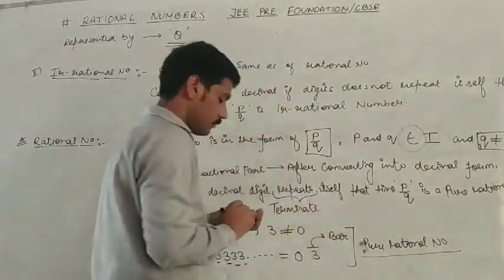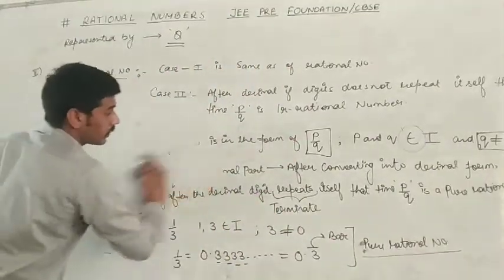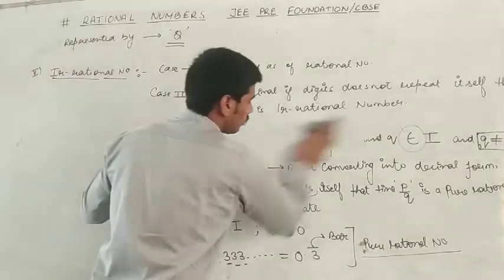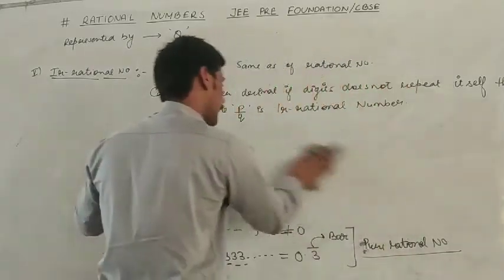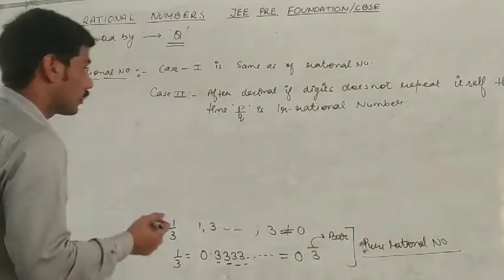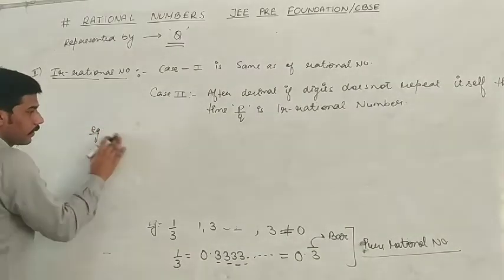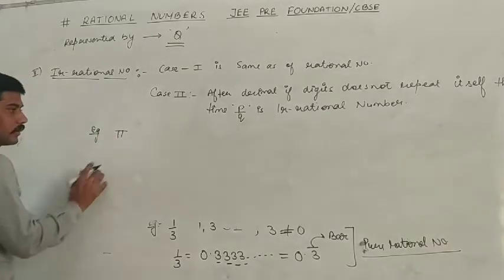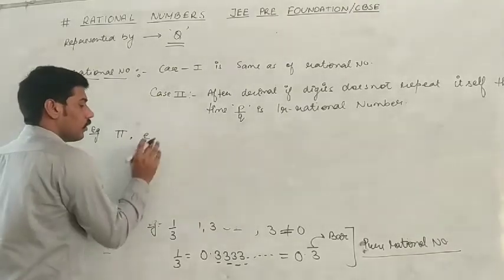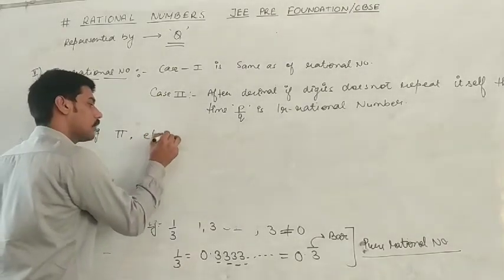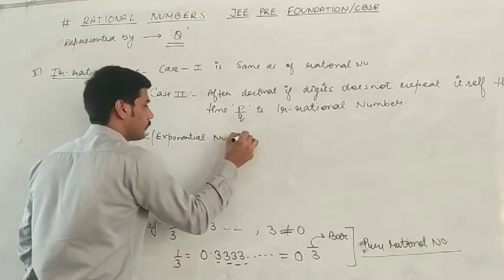Okay. Guys, the first case is the same. But on the basis of case number 2, we can differentiate a rational number and an irrational number. Look at here. Example 5. E. What is the exponential number?